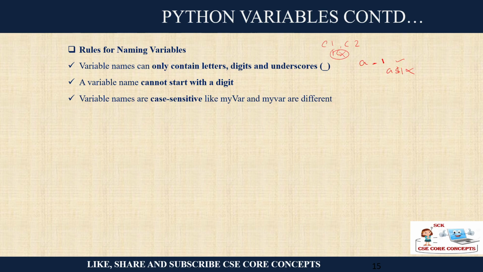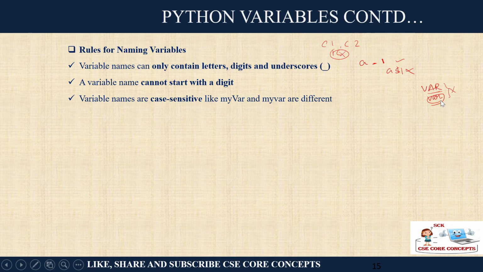Then comes case sensitivity. You have to maintain the case. If you have declared the variable as VAR in capital letters, but next time you write var in small letters, this is not matching. Understood? They are case sensitive, meaning the capitals and the smaller ones do matter.